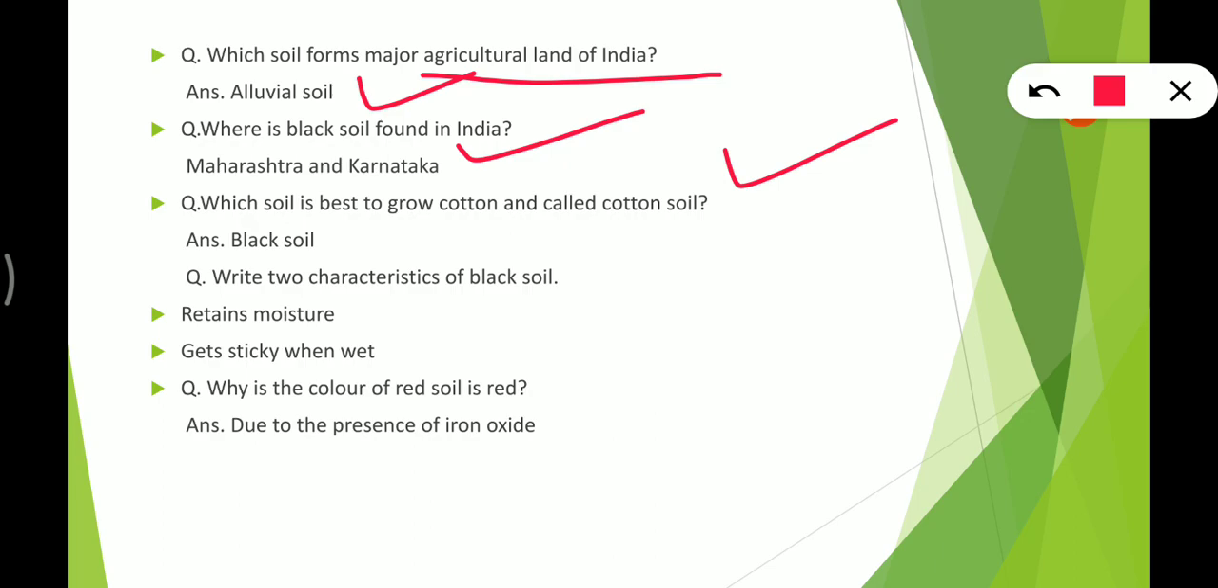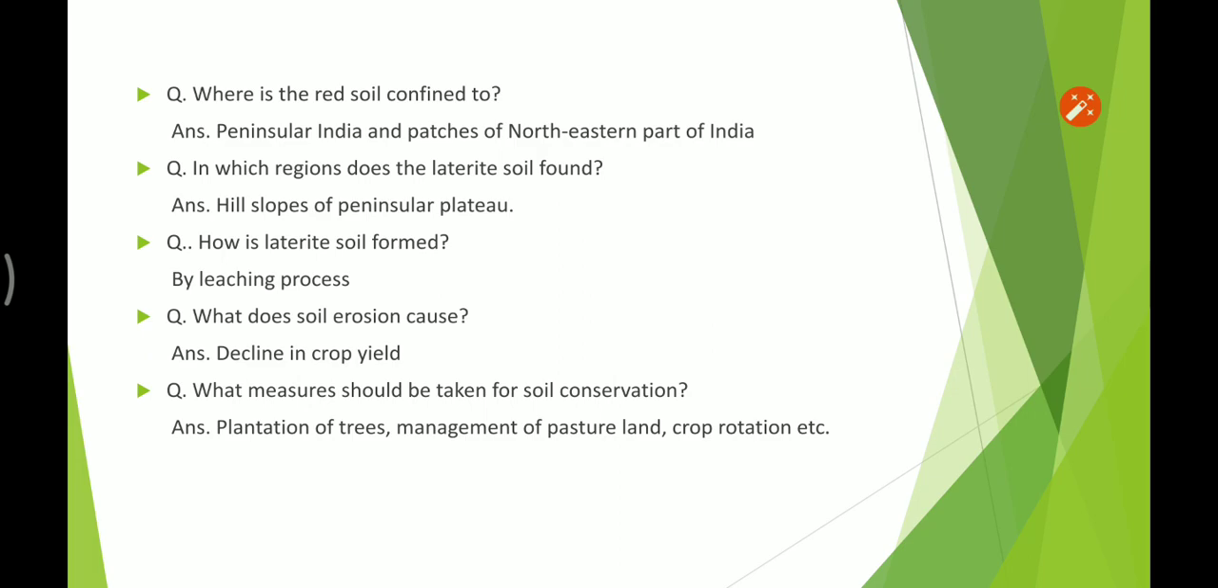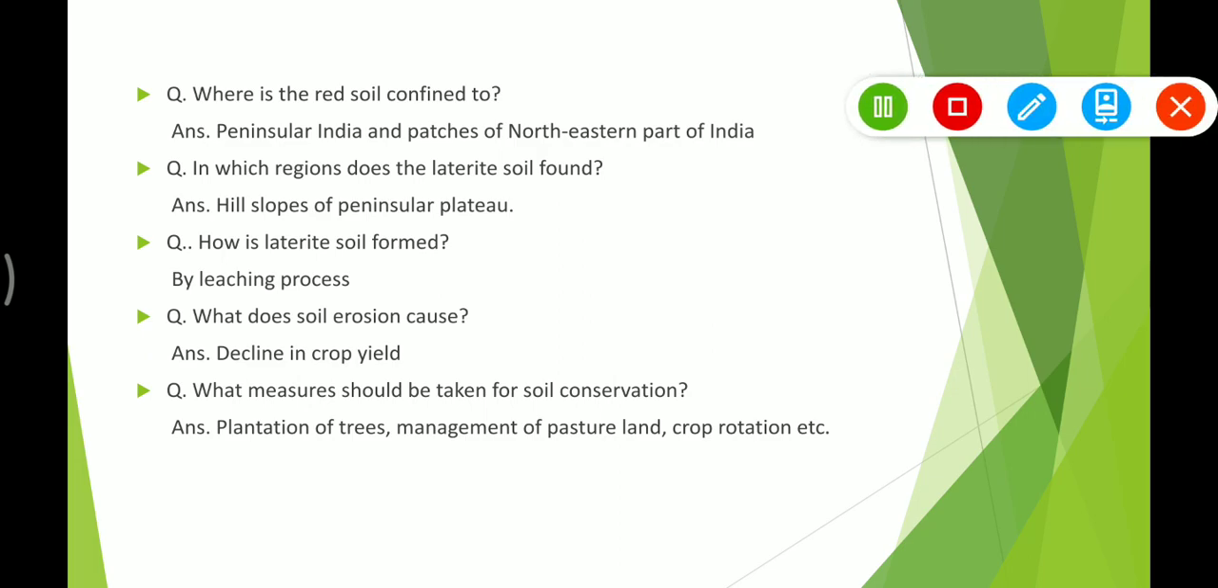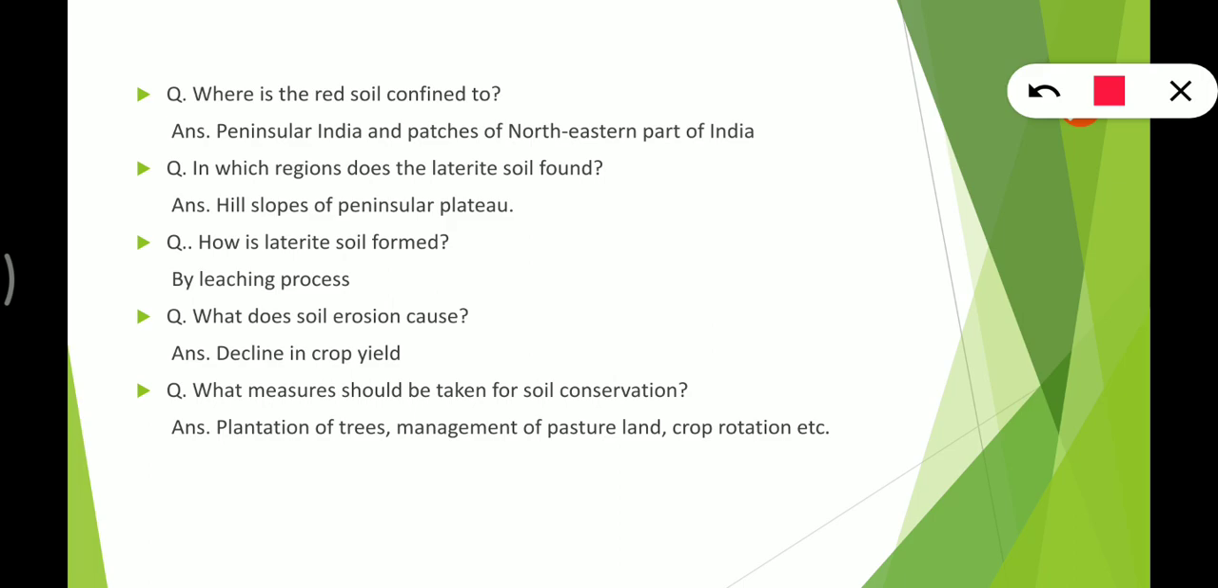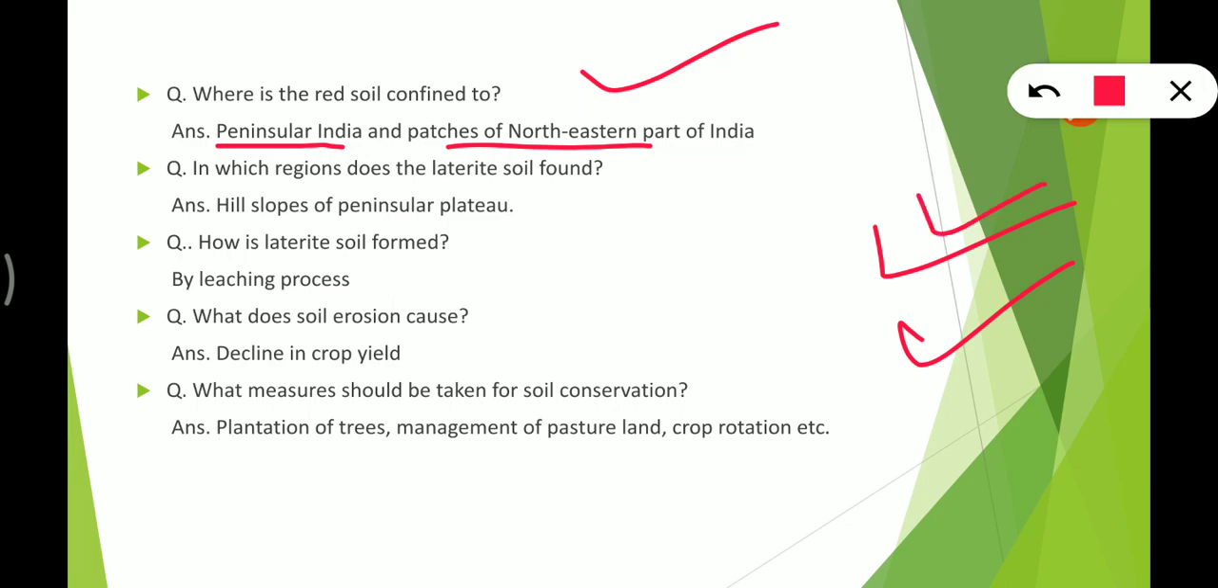Write two characteristics of black soil. Retains moisture, gets sticky when it gets wet. Okay. Why is the color of red soil red? Due to the presence of iron or iron oxide. Next we have, where is red soil confined to? It is confined to peninsular India and some patches of the northeastern part of India. I had told you in the map. If you have not watched that video, then you can watch.